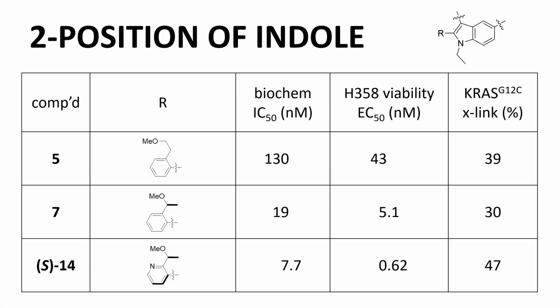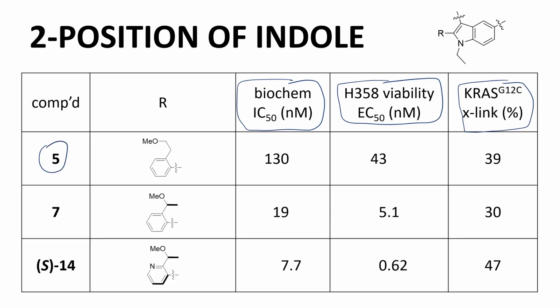Here are selected changes that were explored. Going across the top of the table, we see the biochemical potency, the EC50 in a cellular assay involving H358, a KRASG12C mutant cell line, and the extent of cross-linking between the test compound and KRAS. Compound 5 is the original lead.